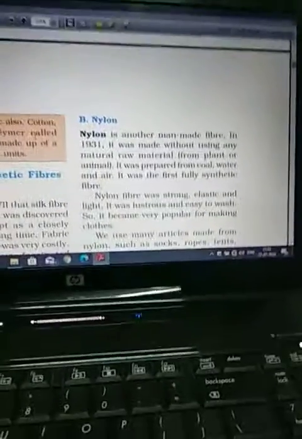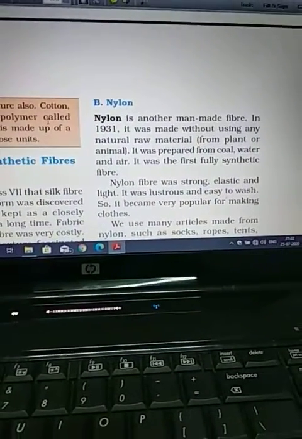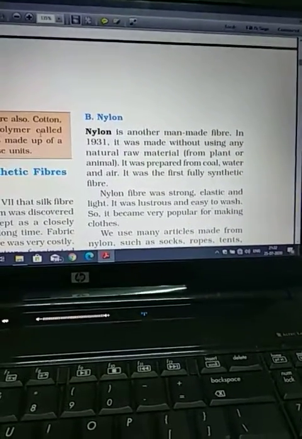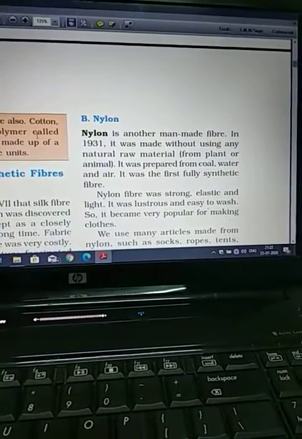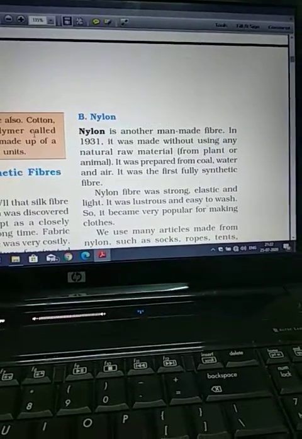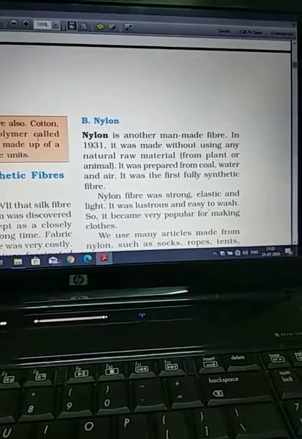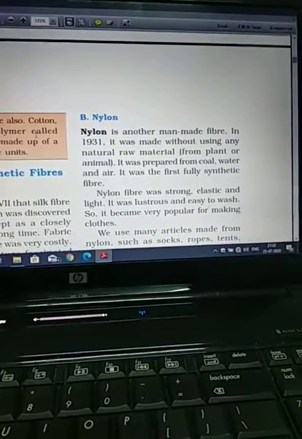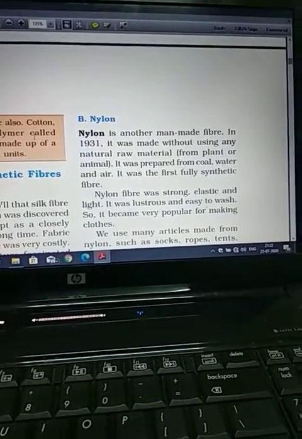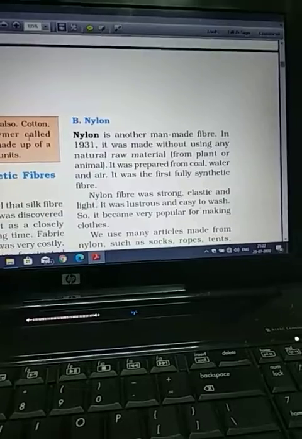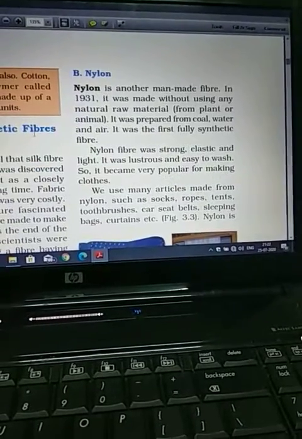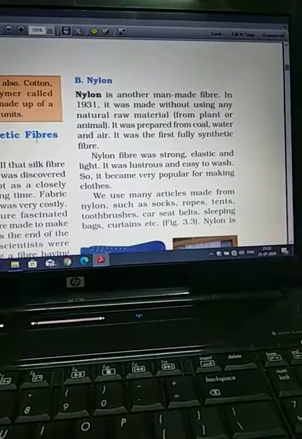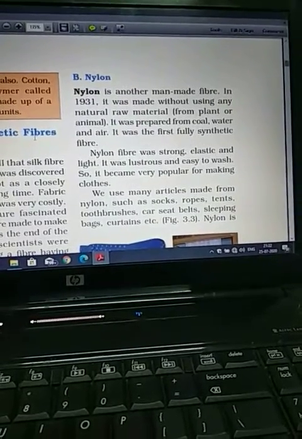Now another is nylon. Nylon is another man-made fiber. It is a completely man-made fiber. It was first prepared in 1931, and no natural raw material is used in nylon. It is totally prepared from artificial items, totally non-natural, that means no plant or animal raw material. It is prepared from coal, water and air. Completely synthetic, and this fiber is very strong, elastic, light in weight, lustrous, and easy to wash.